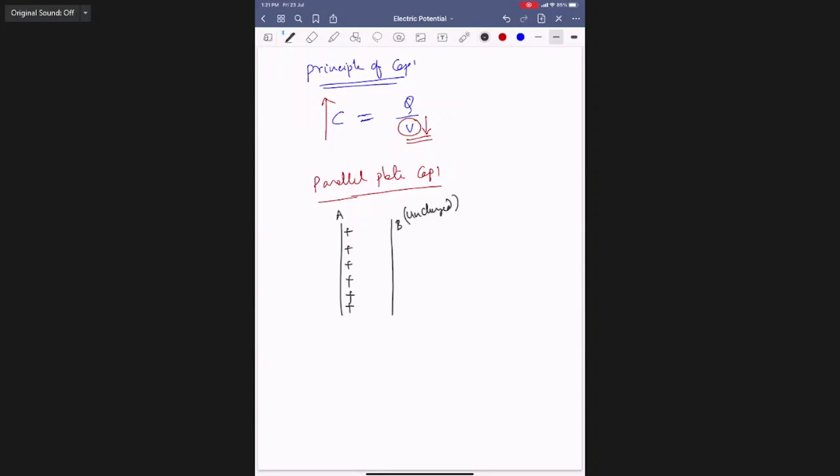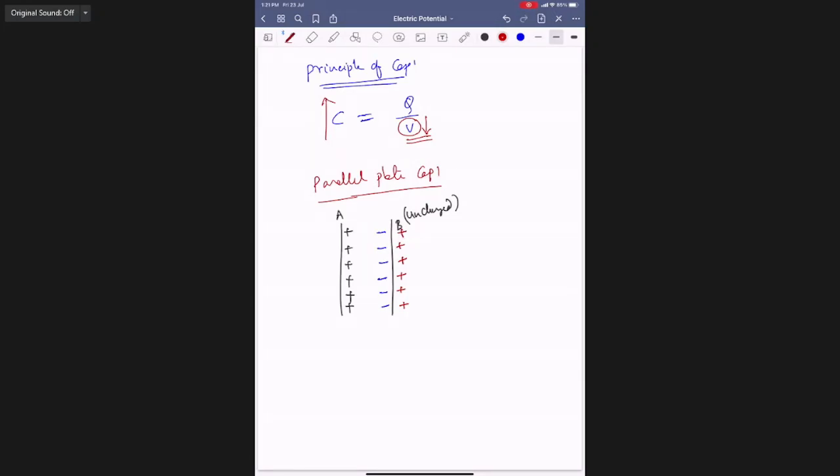So initially B is uncharged, but when I bring it very close to A, what happens? The existing charge on A is positive, so it will induce negative charge on the near side of B, and positive charge on the other side. We are not adding any charge to either A or B. Already A has some charge.